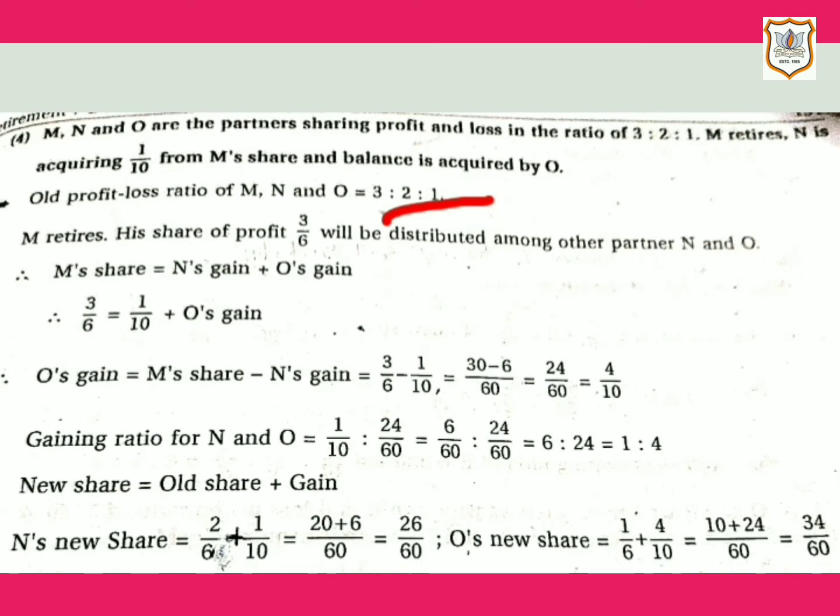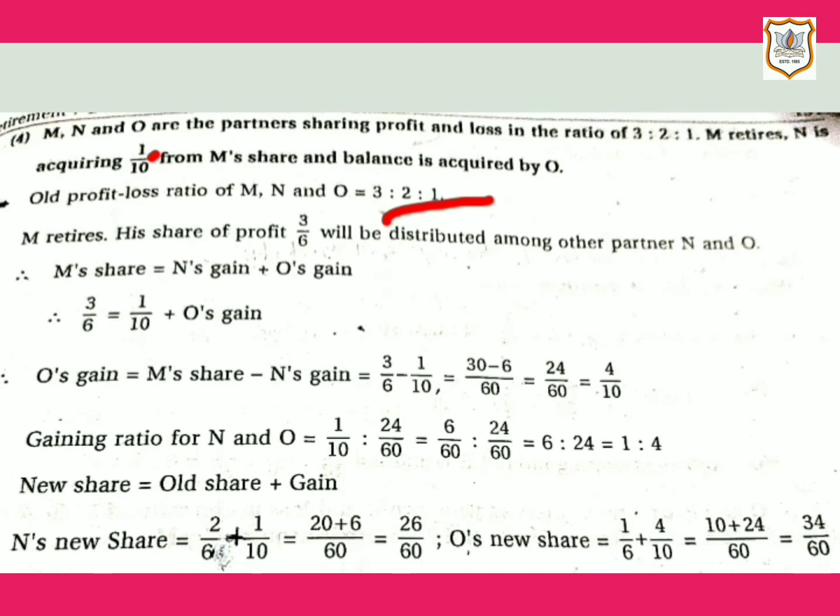And we are given N's gain, that is 1/10, which is given in the question. Here M is the retiring partner. We are not given O's gain. And in order to obtain the gaining ratio, first we will have to find out O's gain.